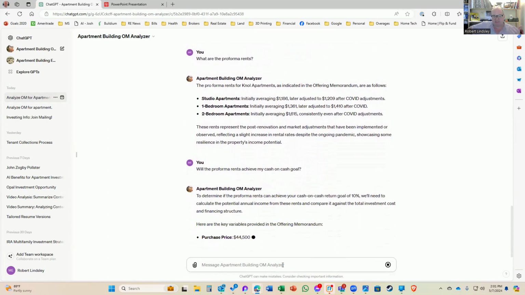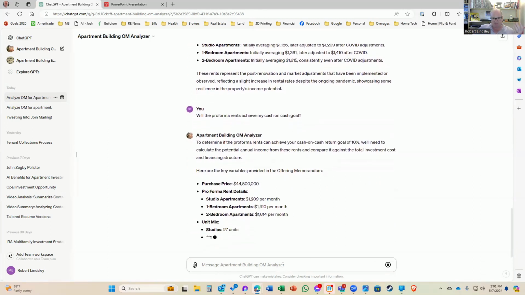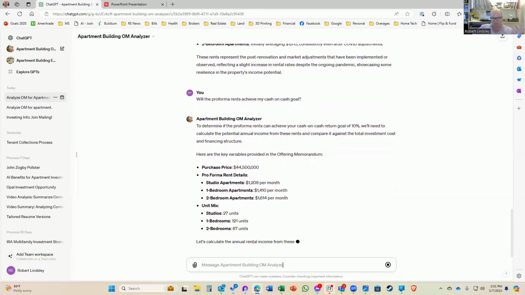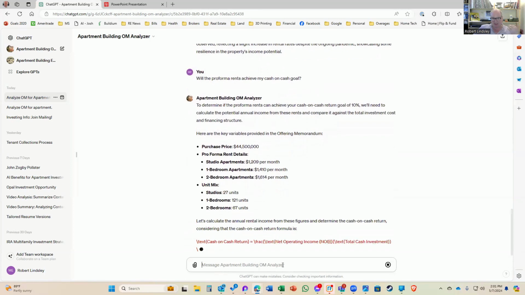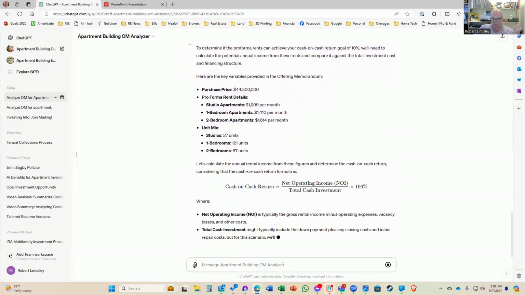What it's doing now is some calculations. It's looking at the pro formas for the apartments and the studio mix, and then it's going to calculate what the revenue is going to be based on that. We can watch it do this in real time.